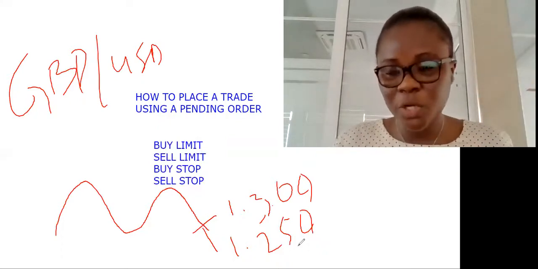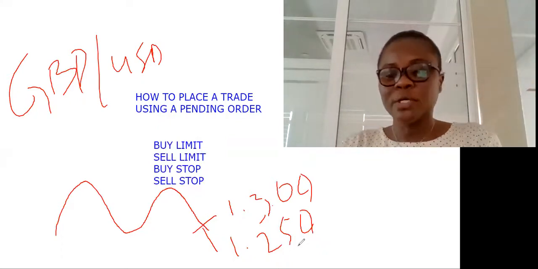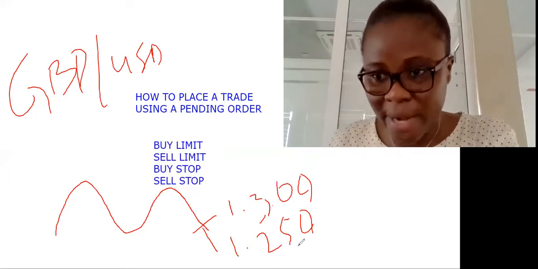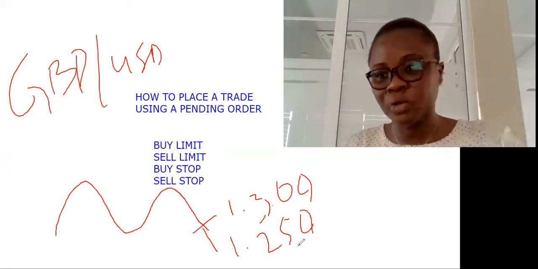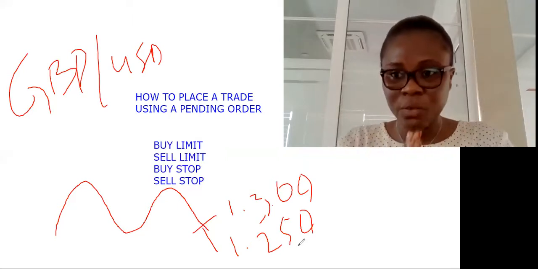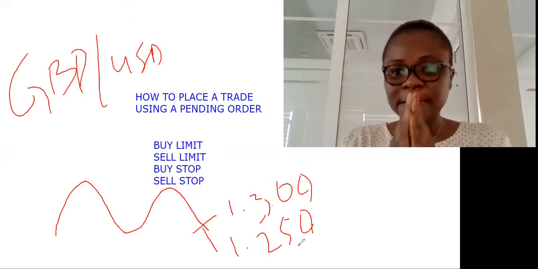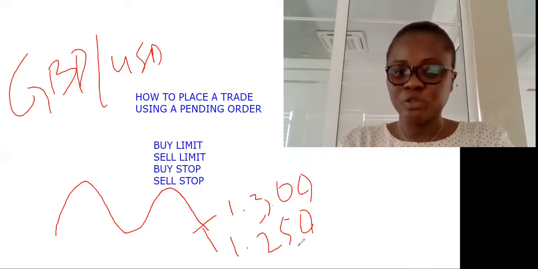Buy limit means when you want to place a buy limit, always place it below the actual price. The entry price will be below the actual price. So guys, that's what it's all about. Buy limit: place it below the actual price.